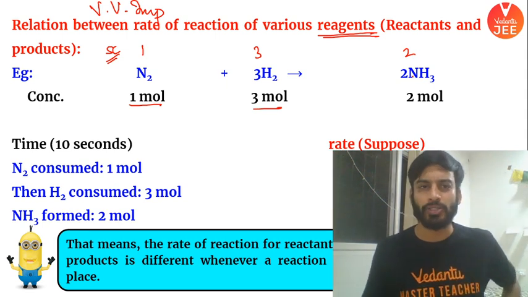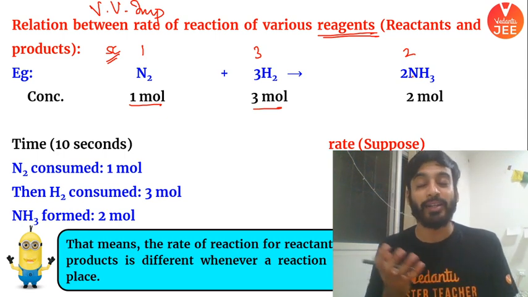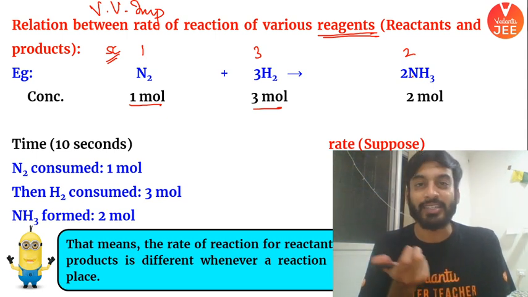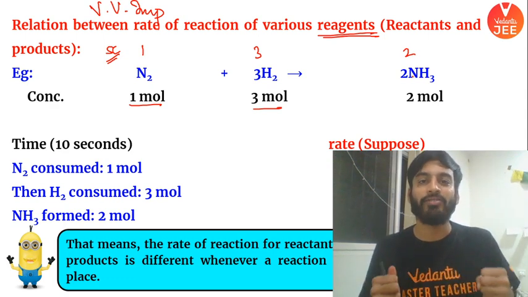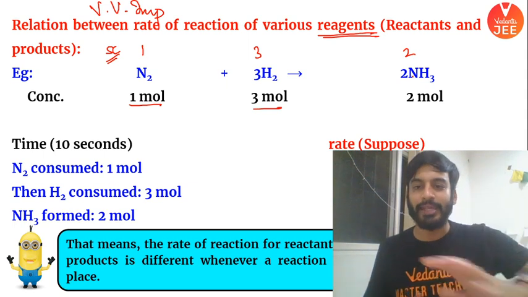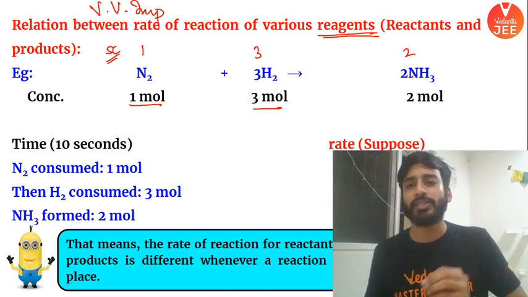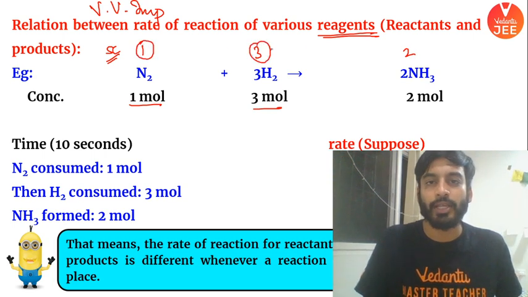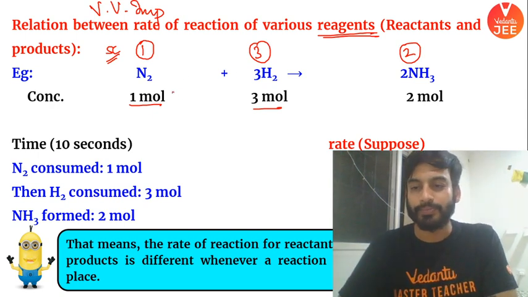This is a very simple logic. I am trying to teach you how to find the rate of reaction, and when I talk about reaction, the way in which reactants and products will function, how they will mingle and react, I am showing here. Taking an example of this reaction, N2 plus H2 gives you ammonia, the stoichiometry is 1, 3, 2. It means 1 mole of nitrogen reacts with 3 moles of hydrogen to give you 2 moles of ammonia.